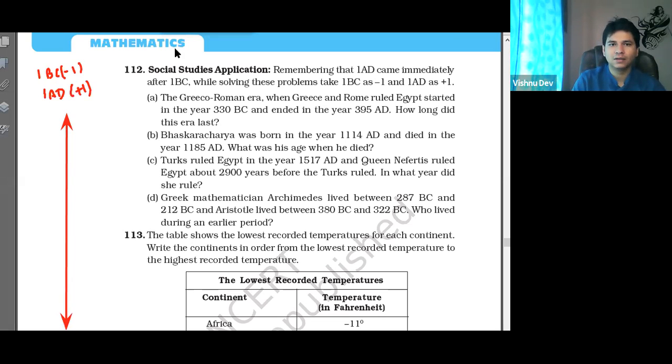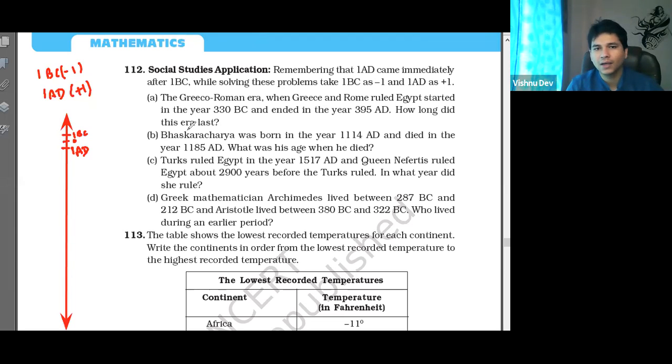Remembering that 180 came immediately after 1 BC. Okay. So 1 BC, this is 0. इससे पहले क्या हो जाएगा? 1 BC. Right? So this is 180. It is given that 180 came immediately after 1 BC. Okay, right? So 1 BC is -1, 180 is +1. I will consider 1 BC is -1, 180 is +1. Okay.